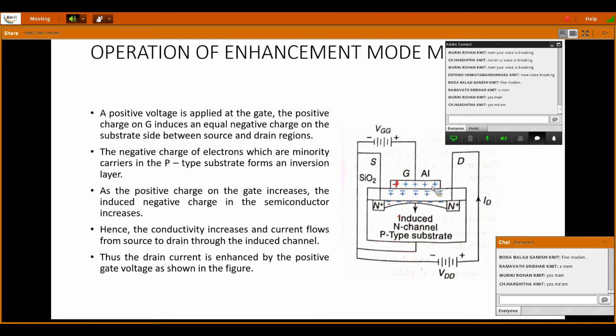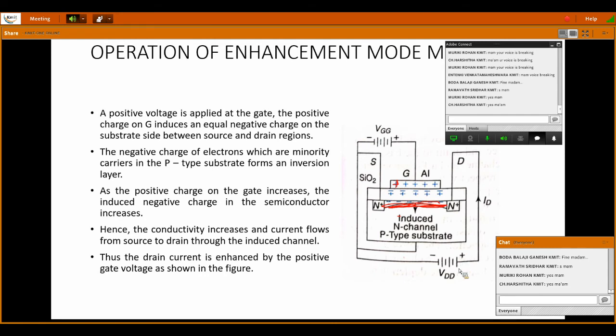You can see positive charges on the gate terminal side, and slight negative charged carriers deposited on the other side, the substrate side beside the SiO2 layer, and these negative charged particles are accumulated in between the two N plus regions. If you observe here, only between these two N plus regions are the negative charged particles being accumulated.